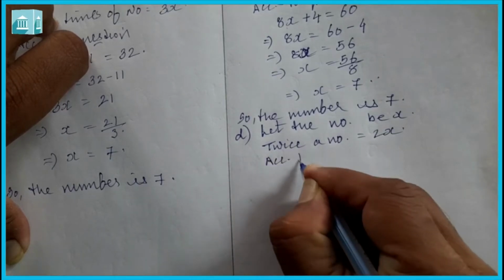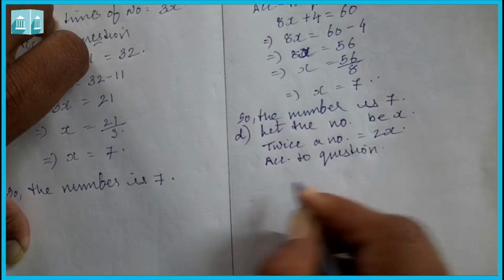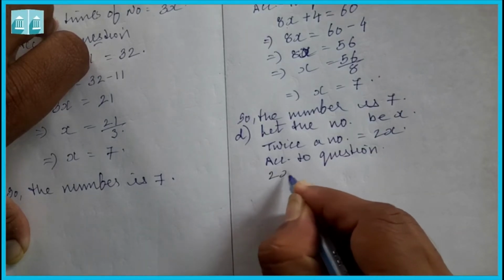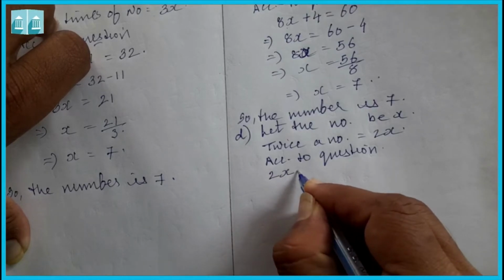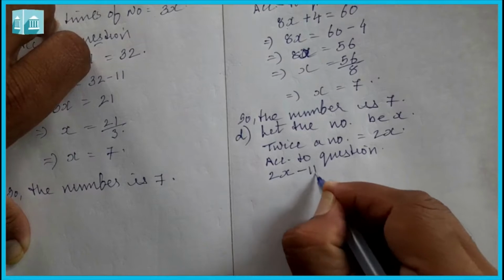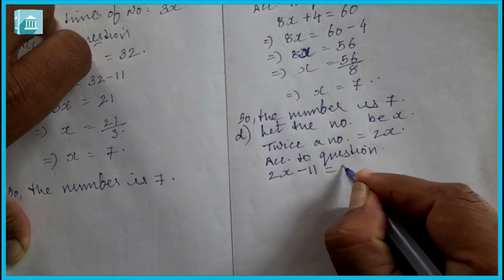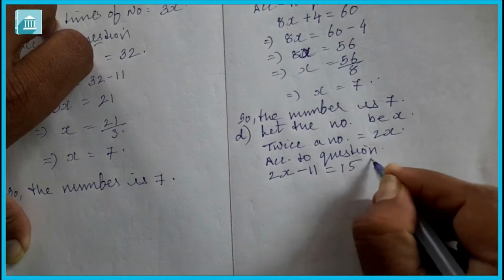Now according to the question, 11 subtracted from twice a number means 2x minus 11 is equal to 15.